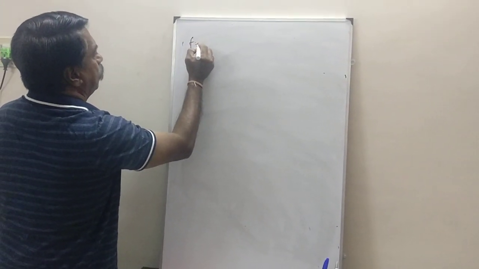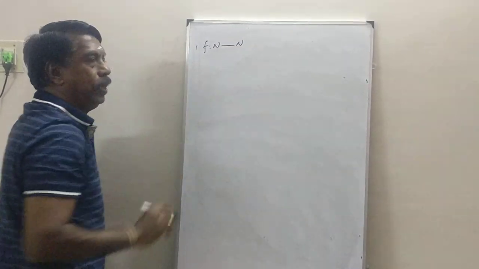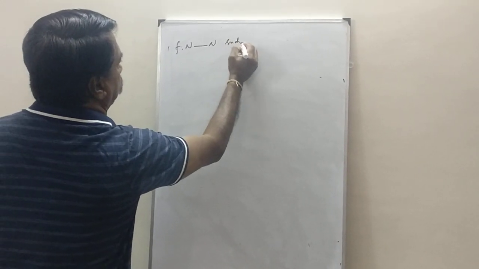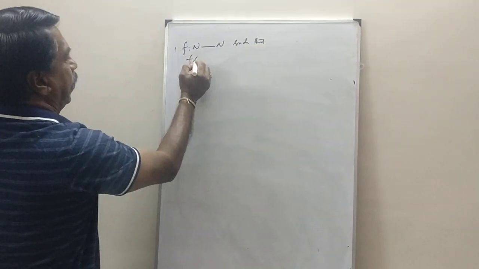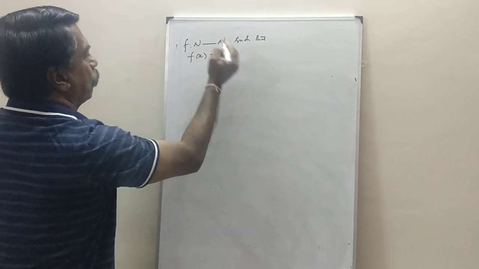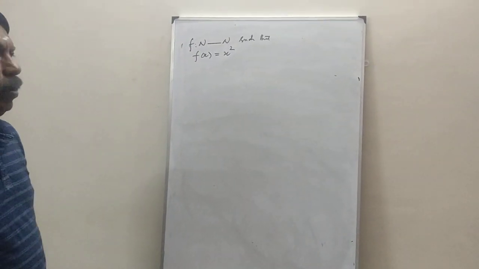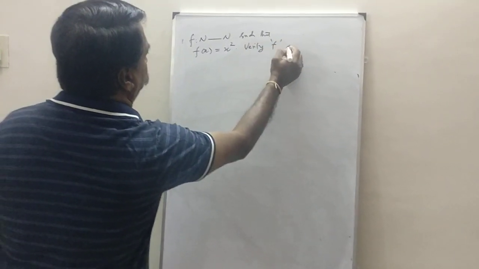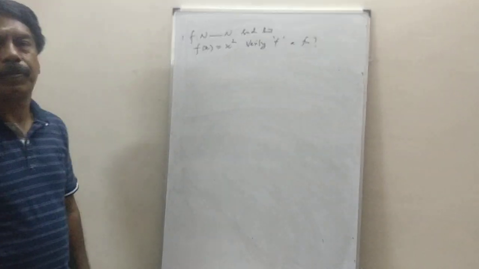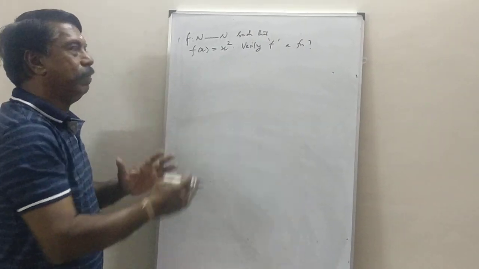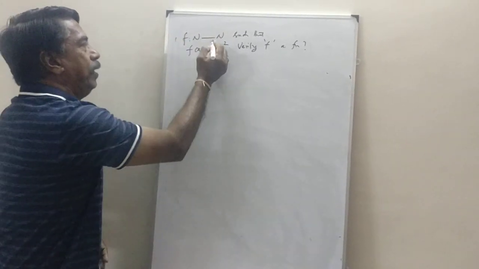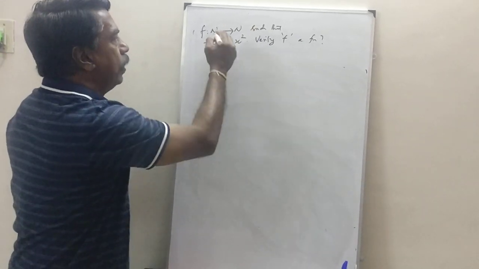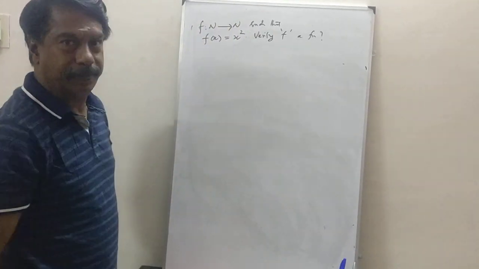Let f be a function from N to N such that f of x is equal to x square. Verify whether f is a function. The sets are not given as A and B, it is given as N to N. The function is from N to N. We know what is N, already explained in the very first class. N is the set of all natural numbers.